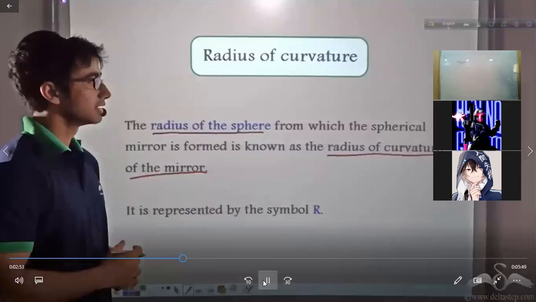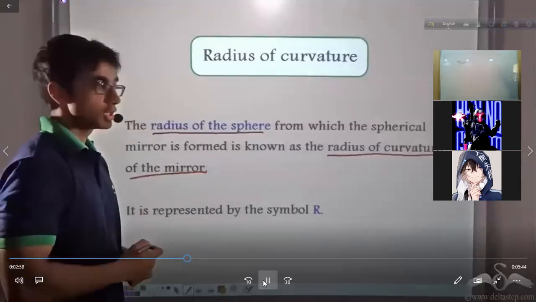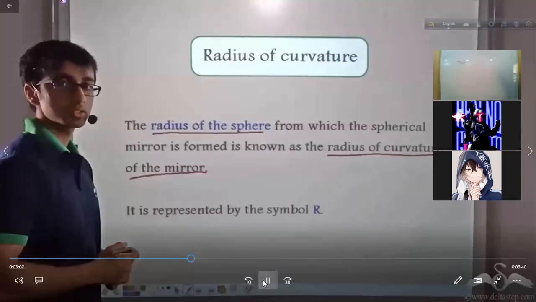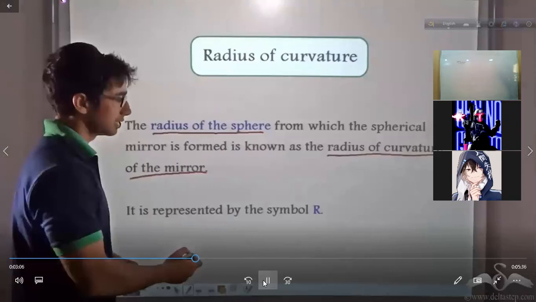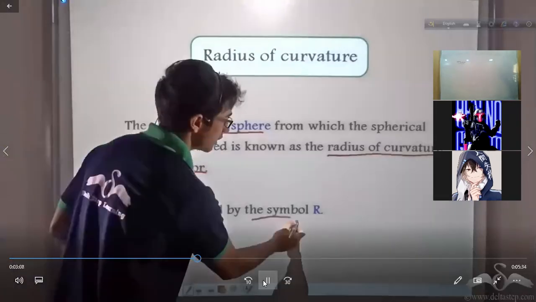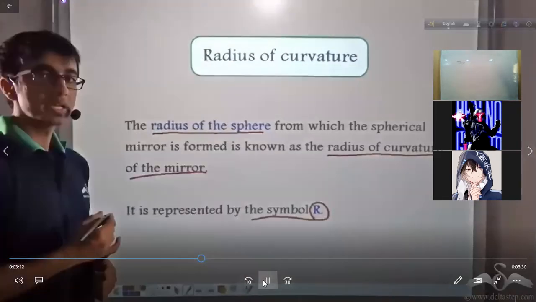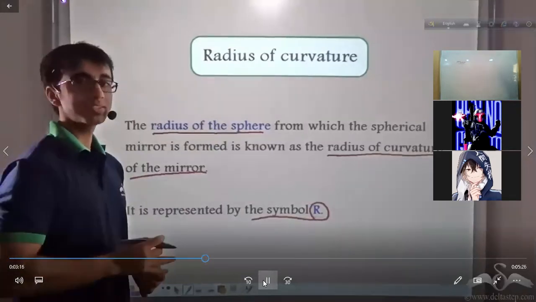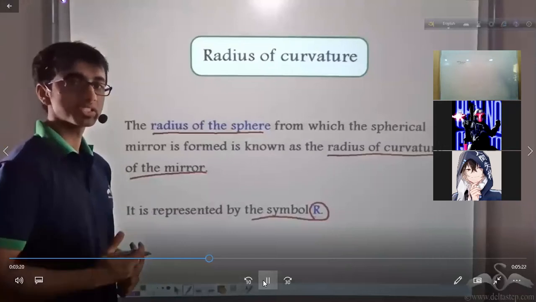Similarly, the radius of the second sphere was R2, so the radius of curvature of the convex mirror was R2. As given over here, it is represented by the symbol R. So what did we learn so far? We learnt about the center of curvature and the radius of curvature. Let us see if there are any more terms pertaining to spherical mirrors.